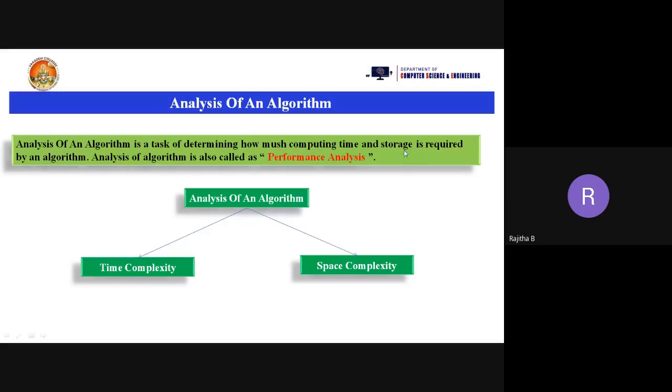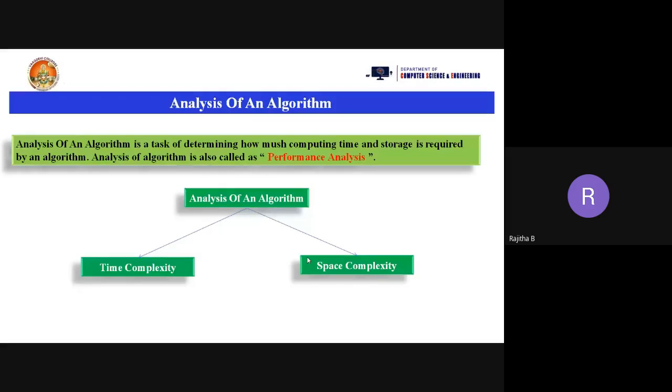So in these two ways we can analyze an algorithm or program: the time complexity and the space complexity. What is the time complexity here? How much time the algorithm needs to give the output for the program.